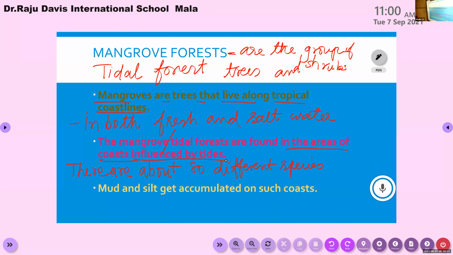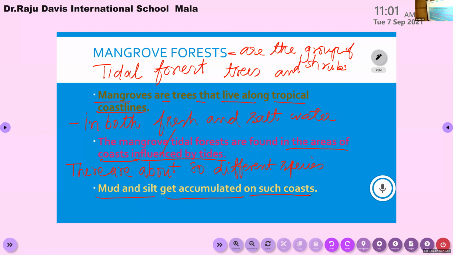So mangrove forests are grown by the side of the coast and on the edges of the delta. Delta, we know already, we had studied about delta. So these forests are found in the coastal areas and also in the deltaic regions. It is found in the river mouth also. Mud and silt get accumulated or gathered on such coast.